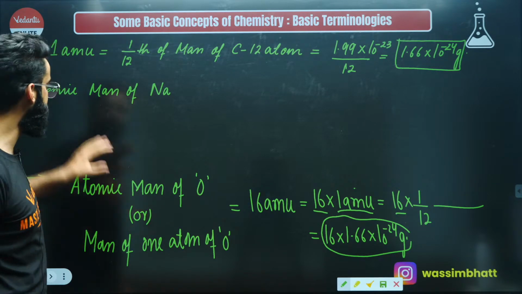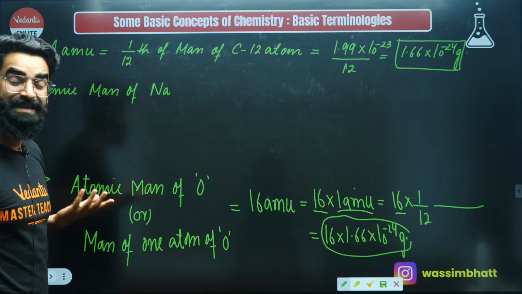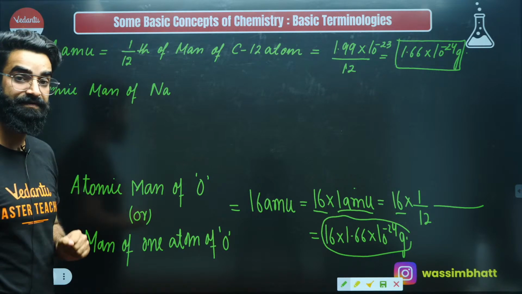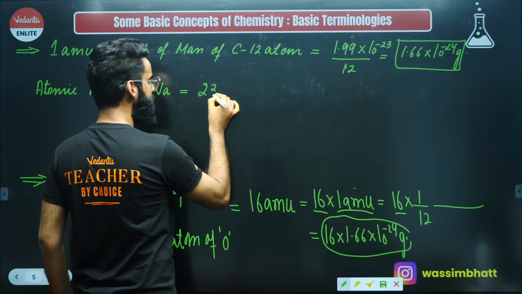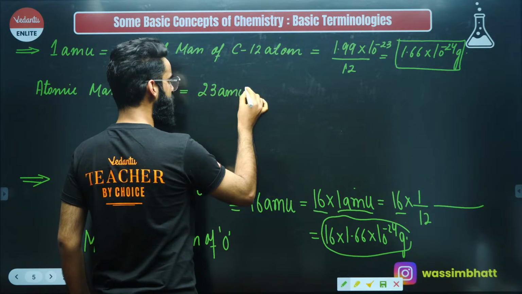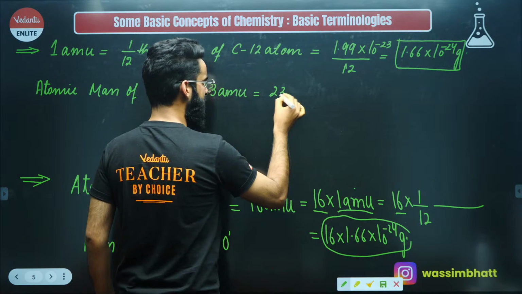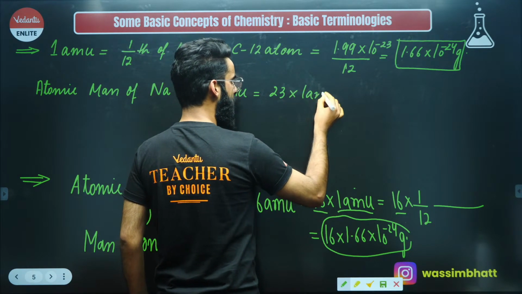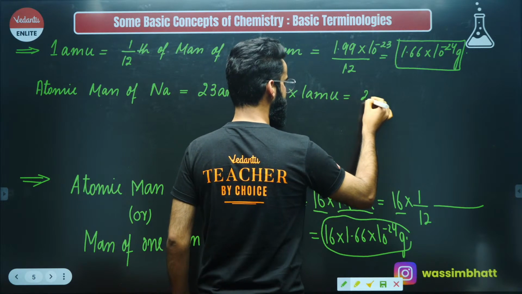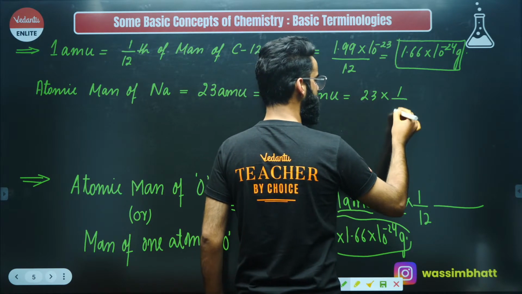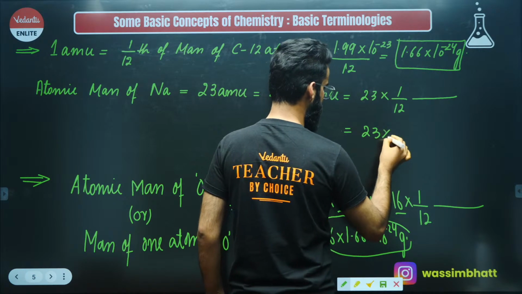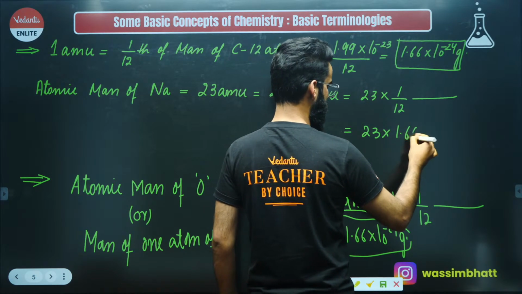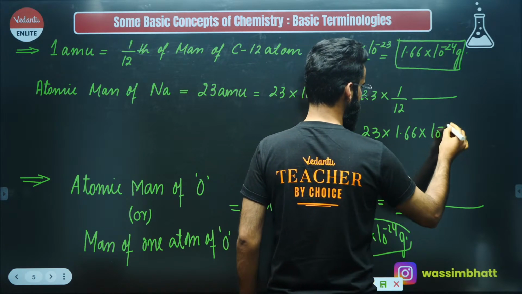Atomic mass of sodium means we are talking about the mass of one atom of sodium, right? And you guys know the atomic mass of sodium is 23 AMU, or you can break it as 23 multiplied by 1 AMU, or instead of 1 AMU, you can write it as 23 multiplied by 1/12 of mass of carbon-12 atom, or you can write as 23 multiplied by, instead of 1 AMU, 1.66 into 10 raised to the power minus 24 grams.